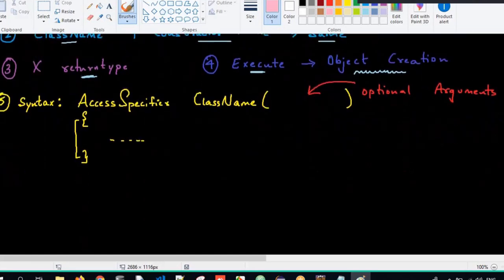Now look at the process here. My requirement is to create a beautiful class. So I will create a class, and the class name I'll take as Car. Open curly braces and close curly braces is the scope of the Car class.